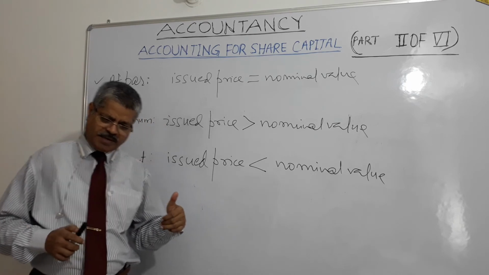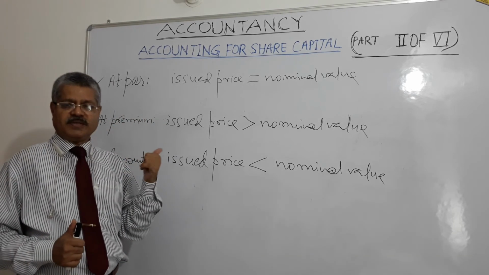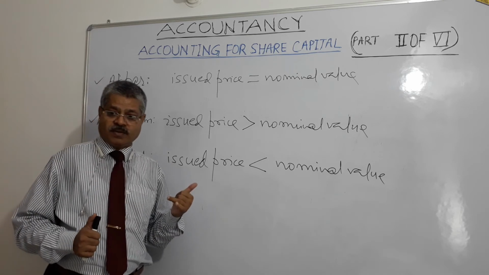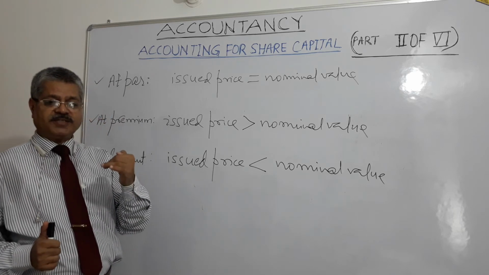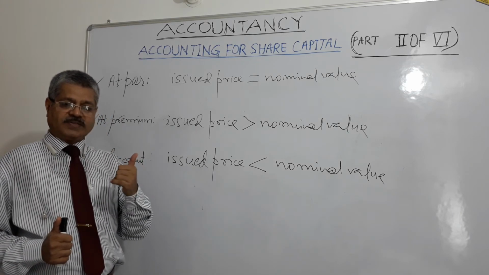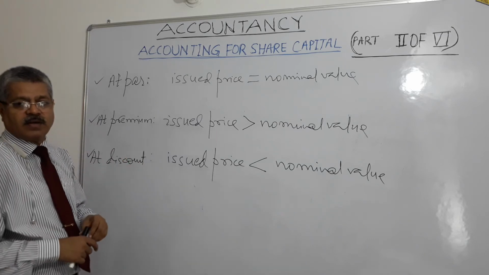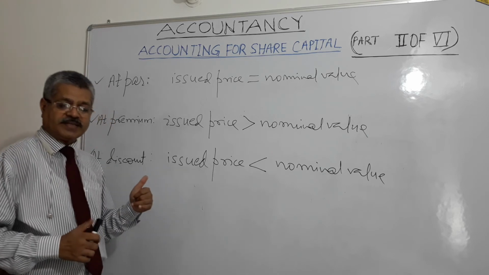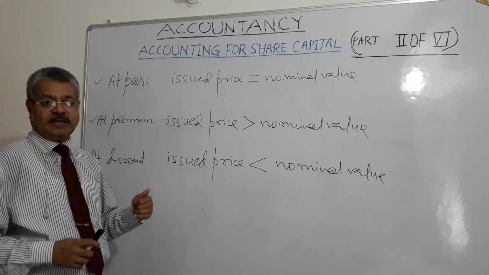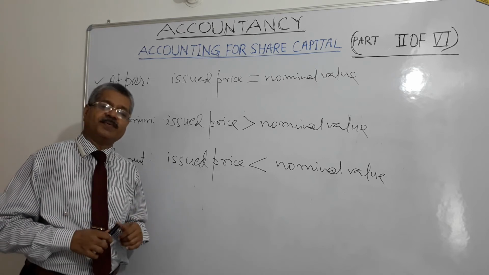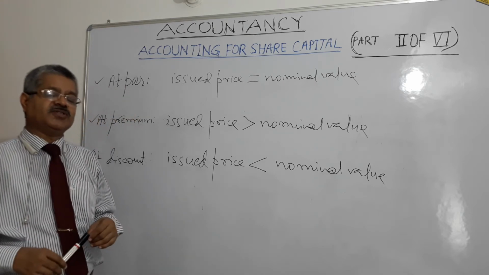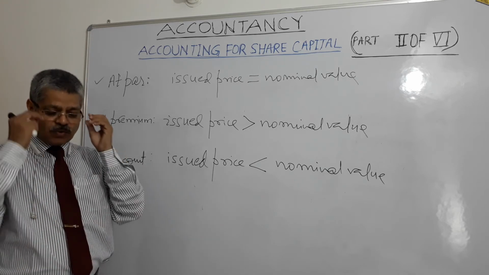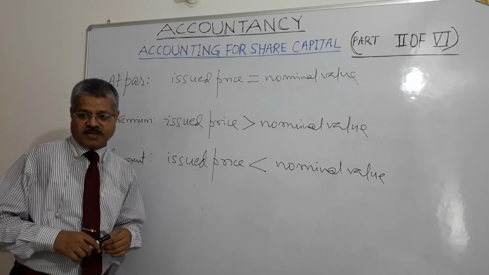Authorized capital of a company and the number of shares are mentioned in the memorandum of association of the company, whereas the class of shares, their respective rights and obligations are mentioned in the articles of association of the particular company. As per the Companies Act 2013, a company can issue two types of shares: preference shares and equity or ordinary shares. Equity share is also called ordinary shares.